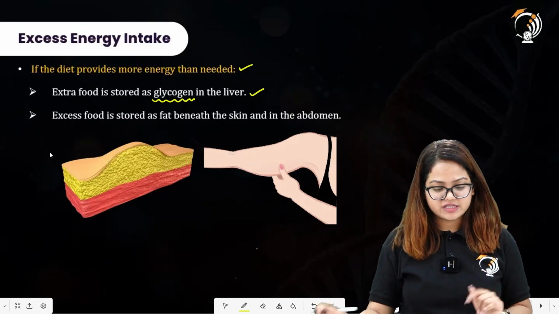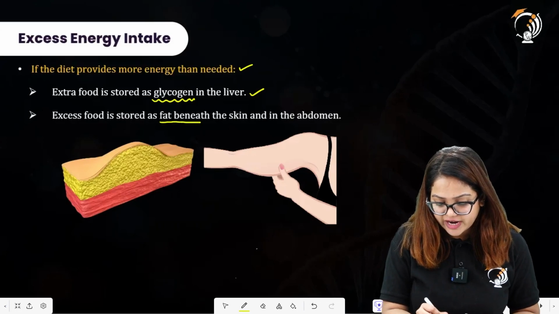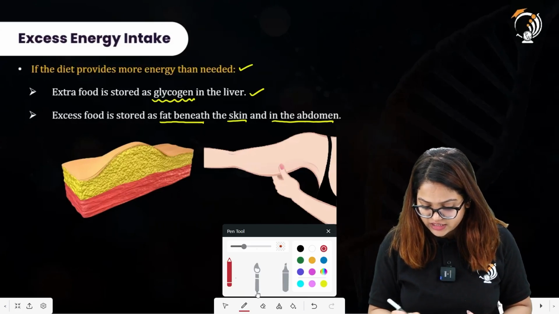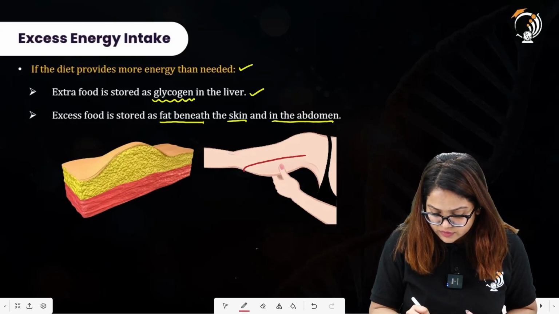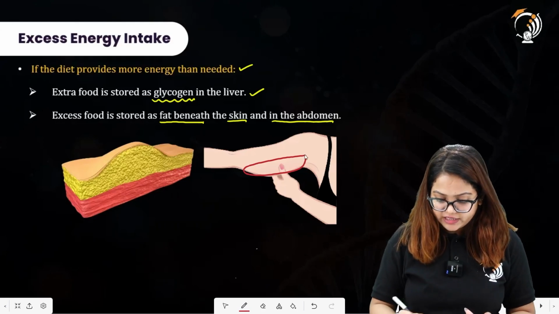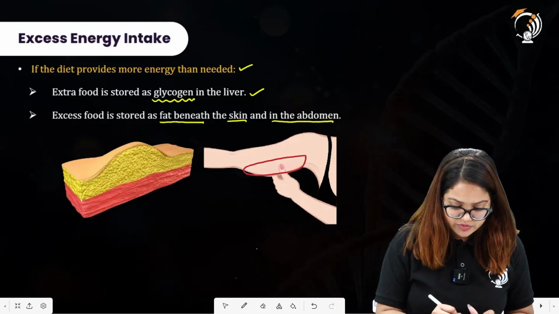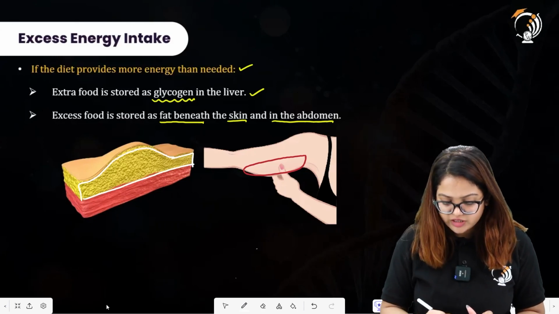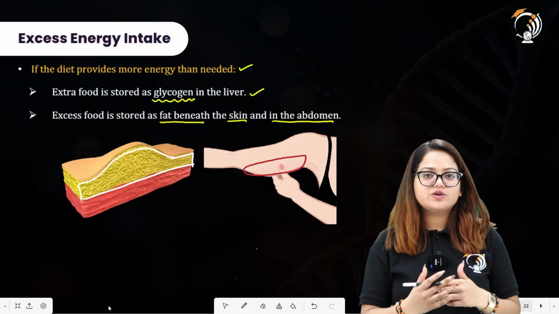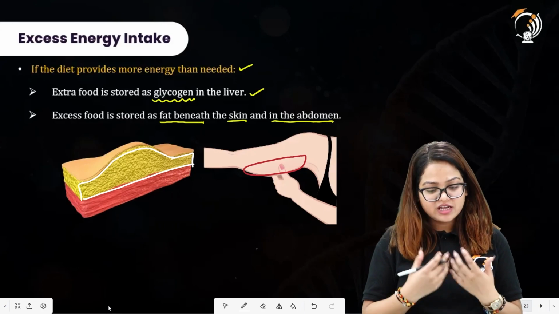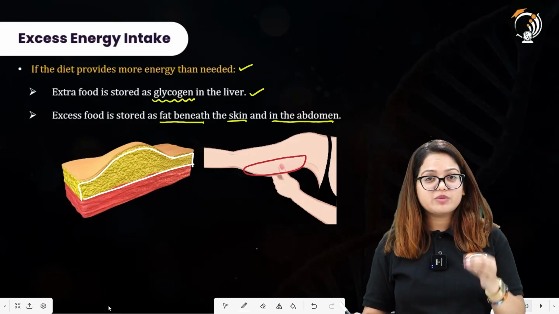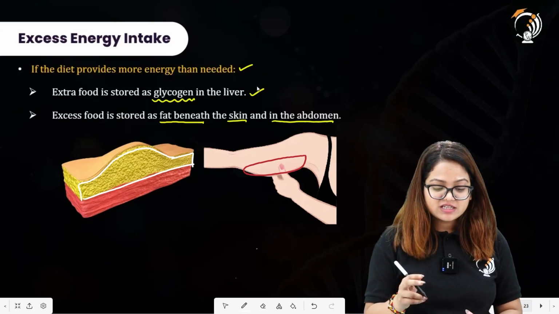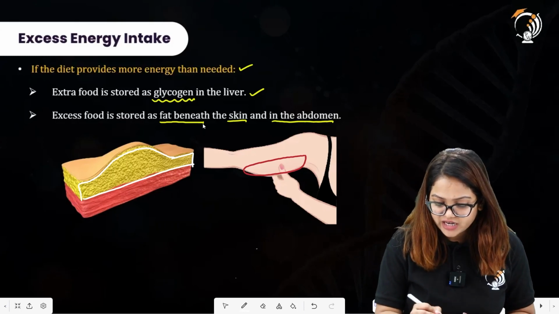Now the second pointer says excess food is stored as fat beneath the skin and in the abdomen. We can see here that this is the extra fat. And how does fat look? This is an example. This region represents the fat deposited under the skin of an individual who has consumed excess energy, excess carbohydrates. The excess carbohydrates were not utilized immediately, so they were stored as glycogen in the liver, and the excess food is also stored as fat beneath the skin and in the abdomen.